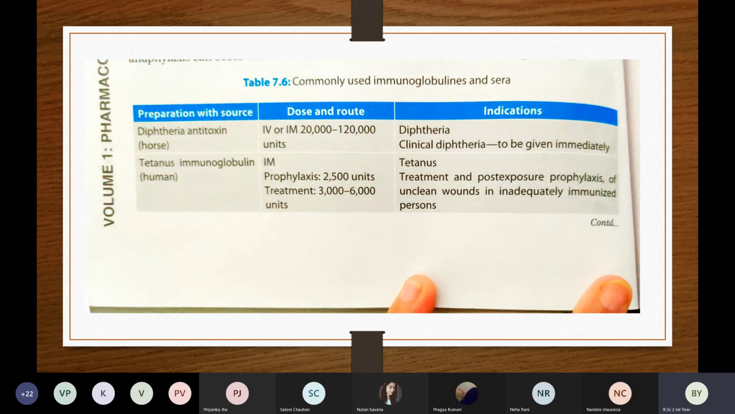Then there is another immunoglobulin, tetanus immunoglobulin. This is made from humans and given IM. We give it for patients suffering from tetanus, or if a patient or an adult is exposed to any injury or unclean wounds. For treatment we give 3,000 to 6,000 units. That is the dose for the tetanus immunoglobulin.